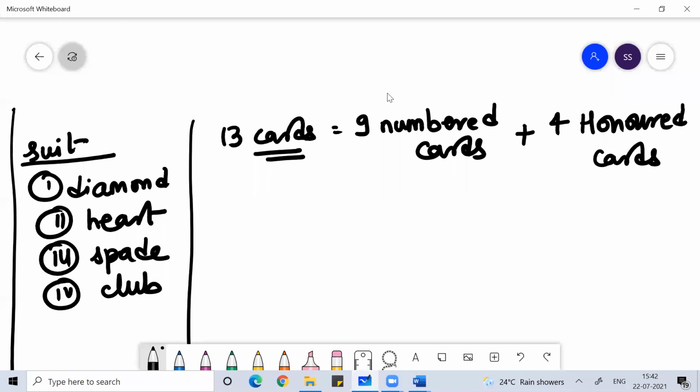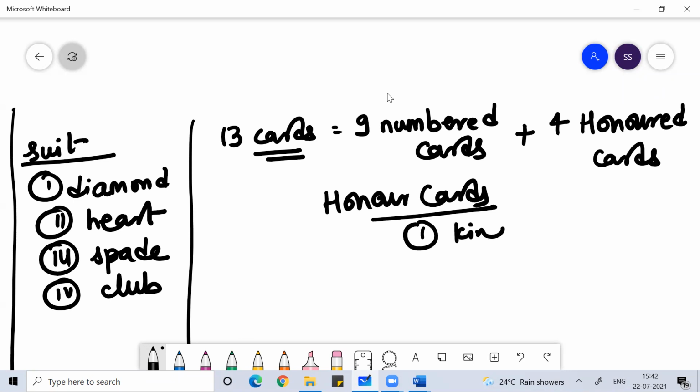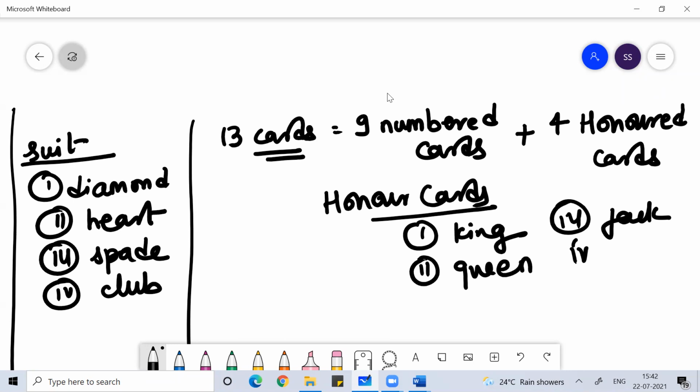When you talk about the honored cards, they can be king, queen, jack, or ace.